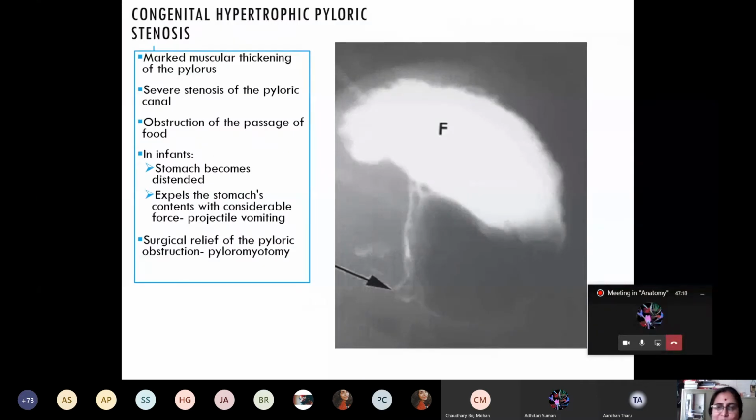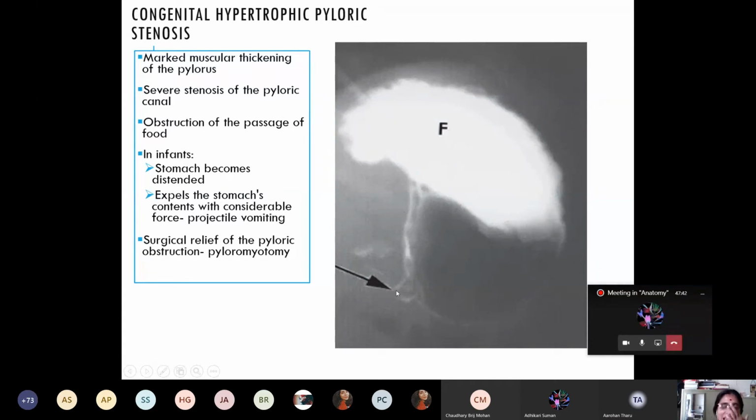The congenital anomaly associated with the development of the stomach. One of the most important ones is congenital hypertrophic pyloric stenosis. Here you can see with the arrow, there is a marked muscular thickening of the pylorus. That is thickening of the pyloric sphincter. Because of the thickening of the pyloric sphincter, there is a severe stenosis of the pyloric canal. And what will happen if there is severe stenosis of the pyloric canal?